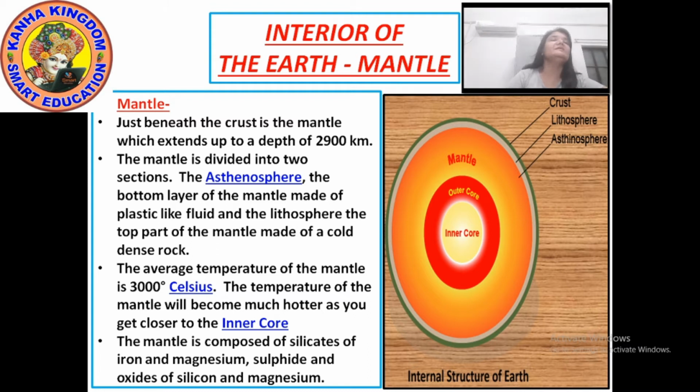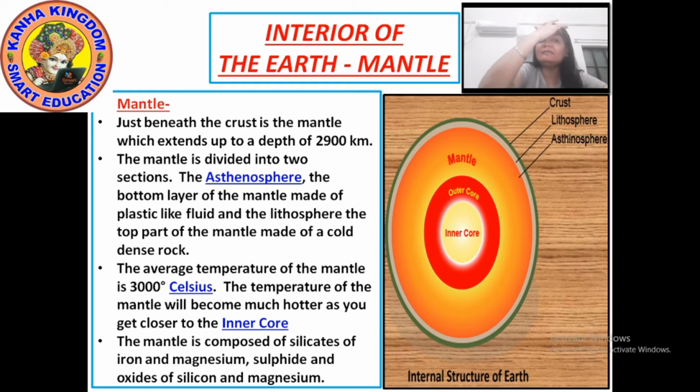What are silicates? A silicate is a salt in which the anion contains both silicon and oxygen. So the mantle is composed of silicates of iron and magnesium, sulfides and oxides of silicon and magnesium.